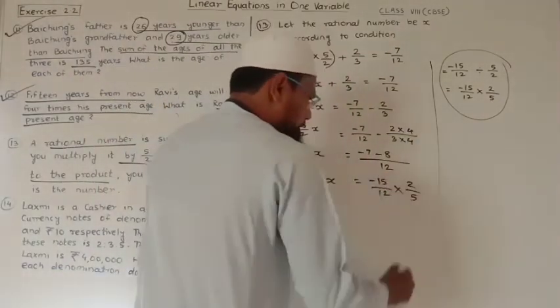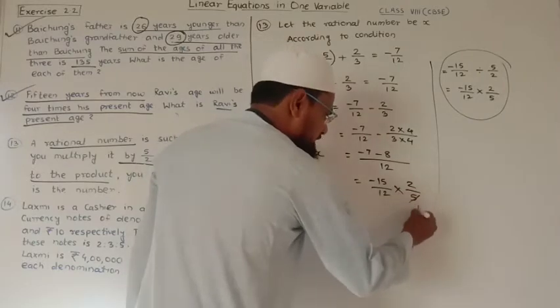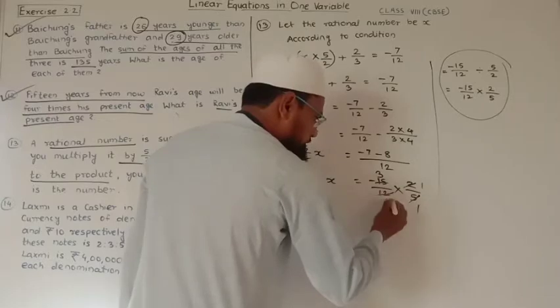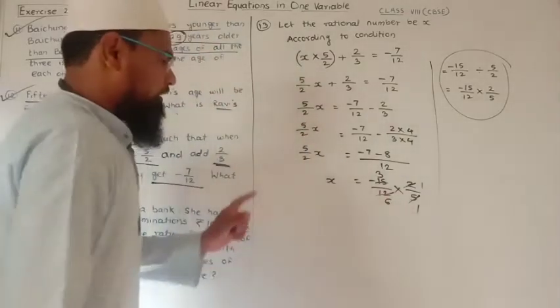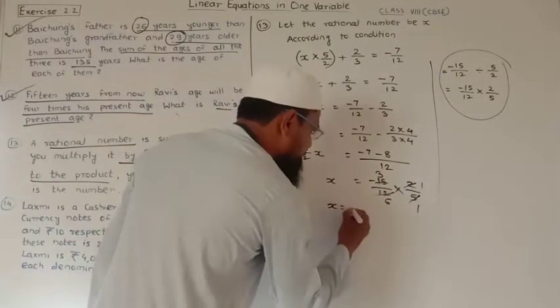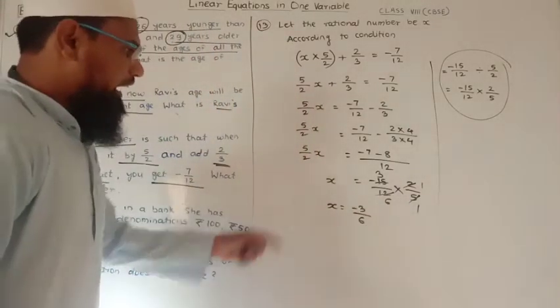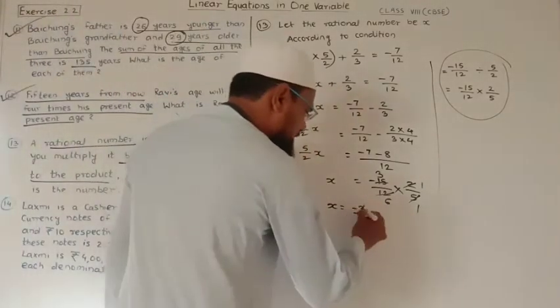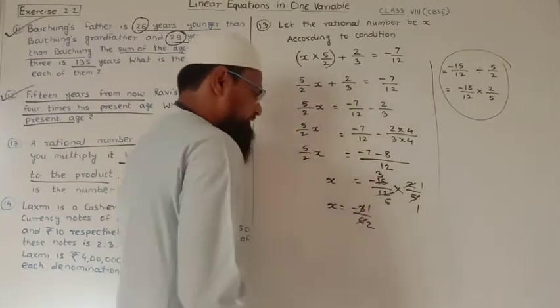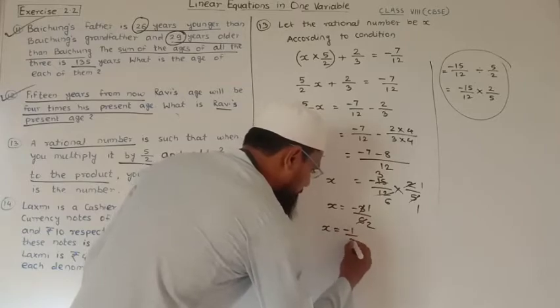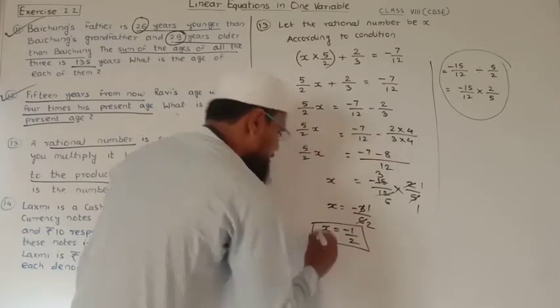So here we cancel it. 5 ones are 5 and 5 threes are 15. 2 ones are 2 and 2 sixes are 12. After that we get x is equal to minus 3 upon 6. Now it can be further divided. 3 ones are 3 and 3 twos are 6, and we get the value of x is equal to minus 1 upon 2.